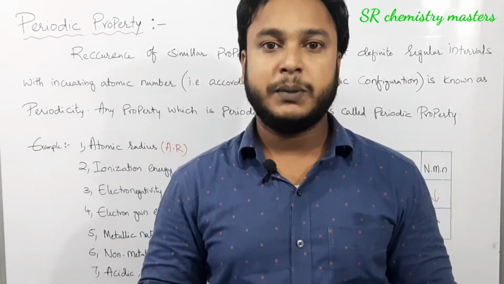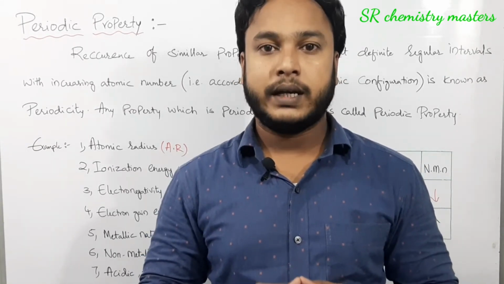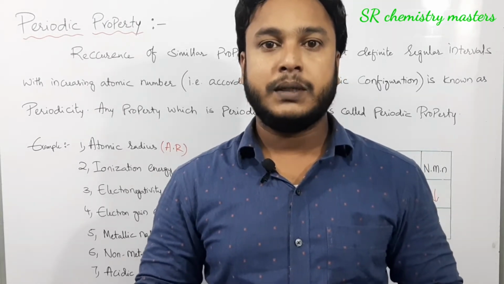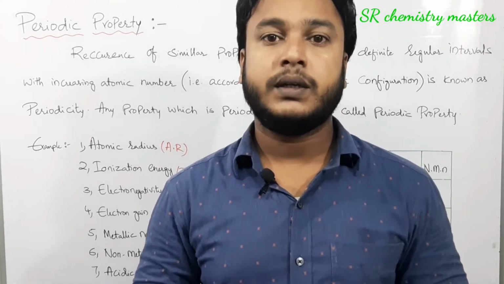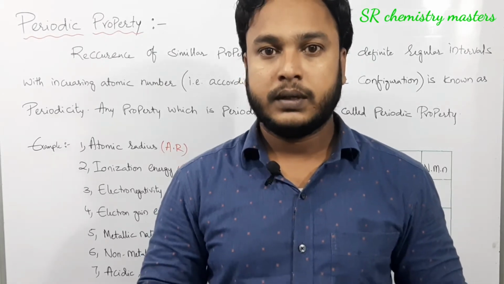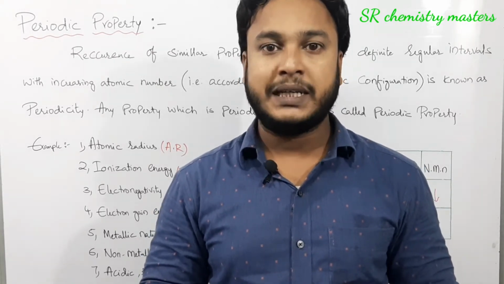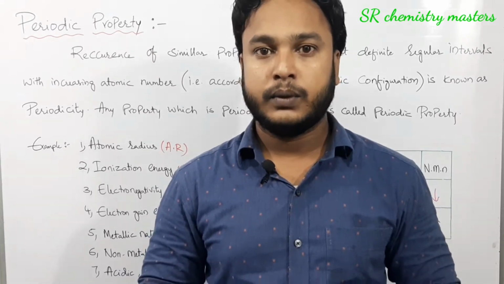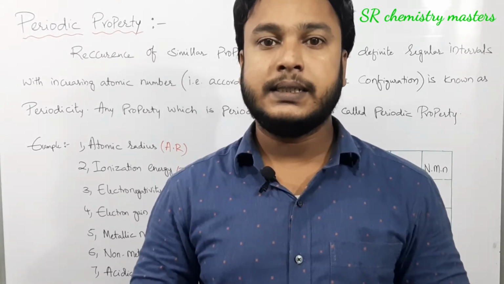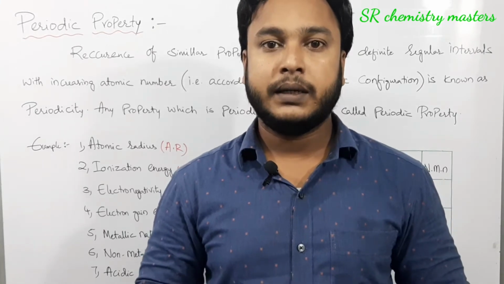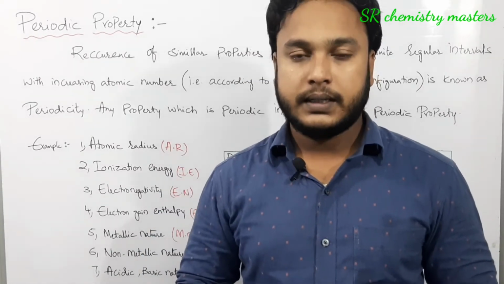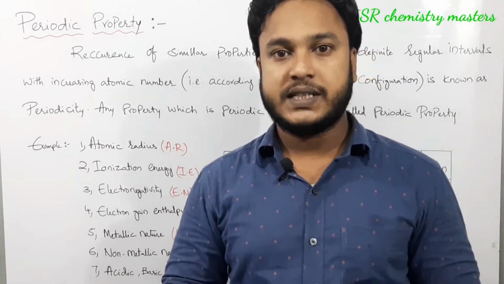Always remember, in the periodic table at certain regular intervals of atomic number, the properties of the elements will repeat. In particular, it is seen in the group, and we also know the magic numbers, that is 2, 8, 8, 18, 18, 32. In the periodic table, as this number repeats, the periodic properties of the elements also repeat. Let us see the periodic properties which are repeating.